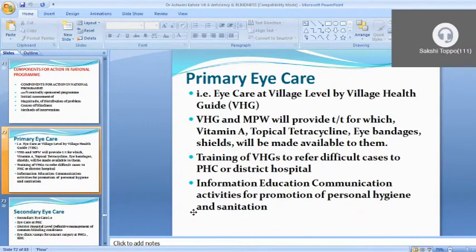In primary eye care at village level, by the village health guide, we can teach them and provide them some basic treatment, vitamin A supplementation program doses, and tropical tetracycline eye ointment, so that they can help other people with treatment. Training of village health guides to refer difficult cases to PHC and district hospital, and information, education and communication activity for the promotion of personal hygiene and sanitation.